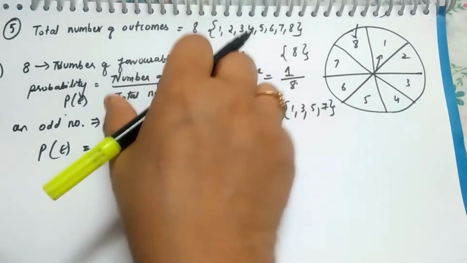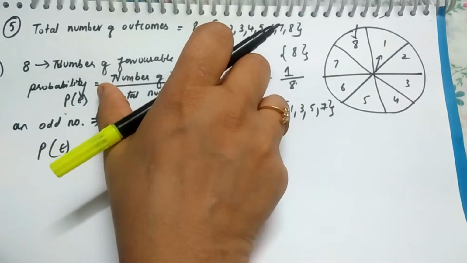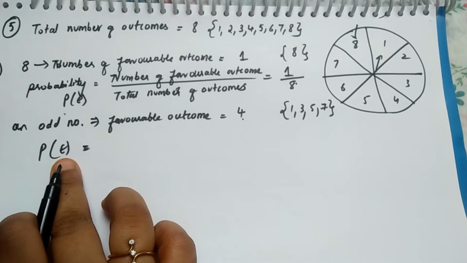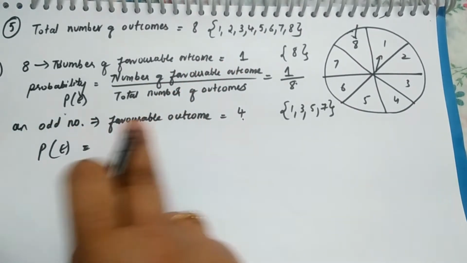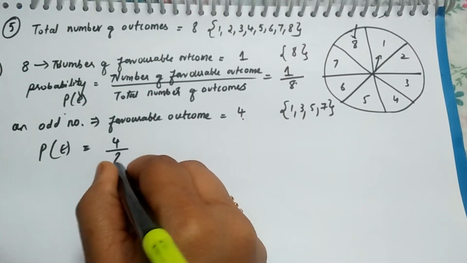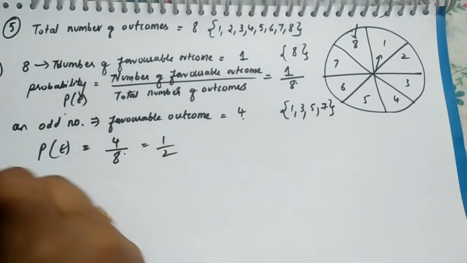In the exam, when it's given this way, write the formula completely, with the sentences. Because it's just practice, I'm taking the formula directly and doing it. Probability of happening of an event is the number of favorable outcomes over total outcomes. Here the favorable outcome is 4 and the total outcome is 8. So we have 4 by 8, which is nothing but 1 by 2.